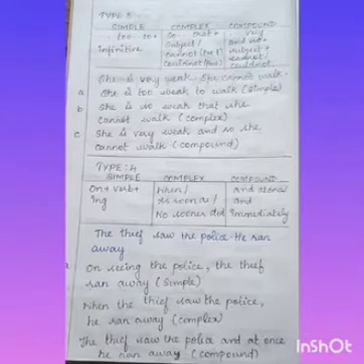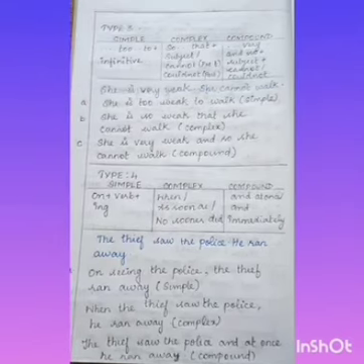Next, coming to type 3: simple, complex, compound. Simple: too plus infinitive. What is infinitive? To plus verb is called an infinitive. Complex: so that plus subject, if it is present tense, cannot; past tense, could not. In compound sentence: very, and so plus subject plus cannot and could not.